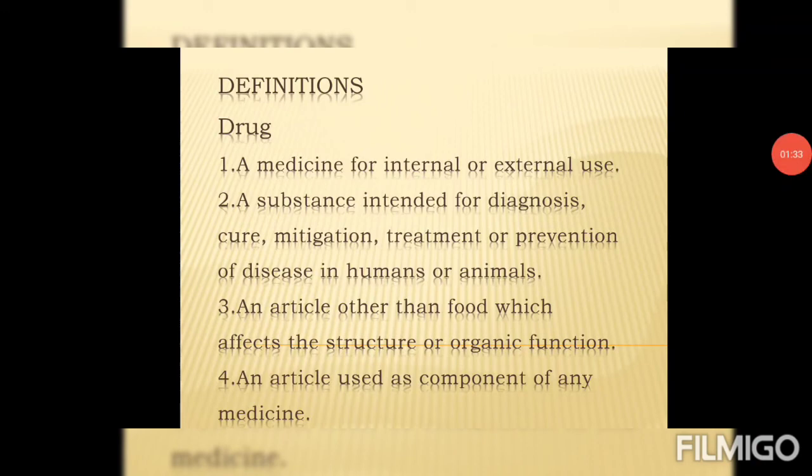This is asked mostly in the pharmaceutical jurisprudence paper, so you can remember any one definition from any chapter to write in the paper. The basic thing needed in this definition is a substance intended for diagnosis, cure, mitigation, treatment or prevention of a disease in human or animal. Remember this definition properly to write it down in the paper. So this much is for this video. We will see the other points in the next video, that is prohibited or exempted advertisements.